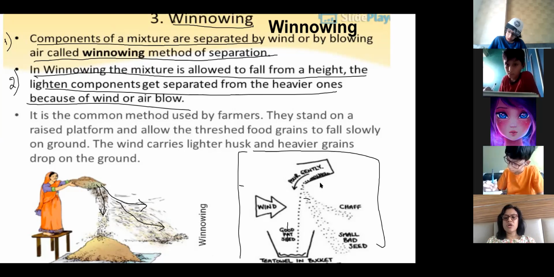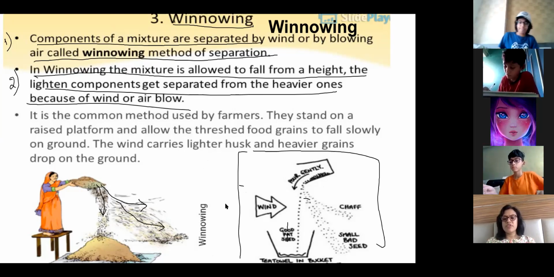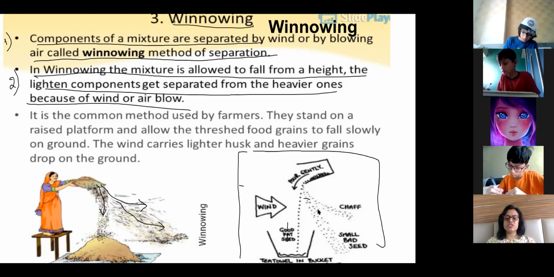If you want, you can draw. Otherwise, you can draw on your own also. This is just a rough diagram to show that wherever the direction of wind is, the lighter particles move away and the heavier particles fall this way. So in this way, the separation takes place.